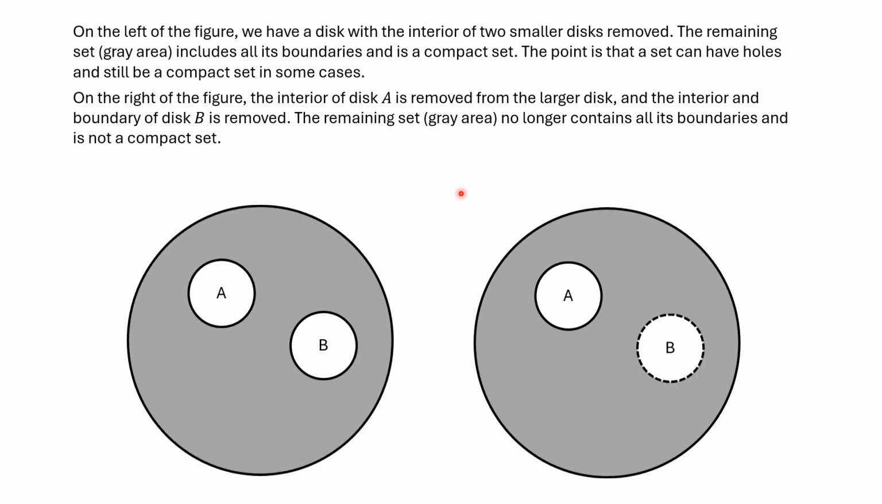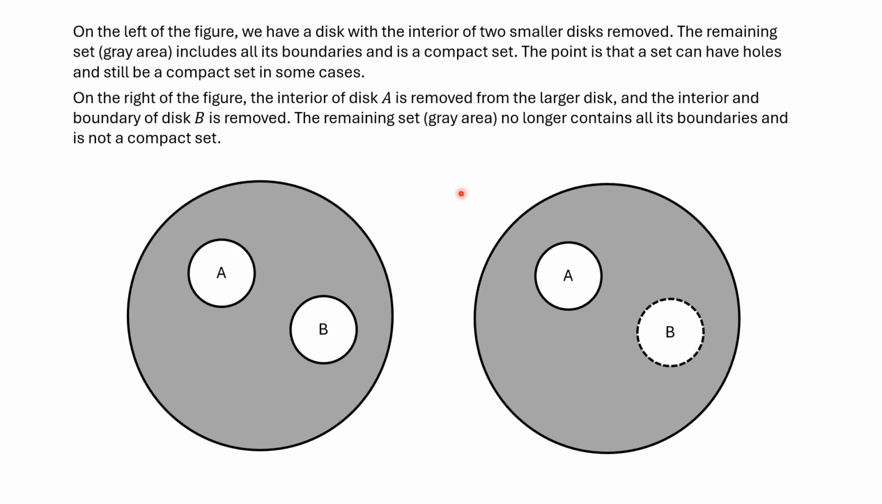Now on this slide we have an example of where we do have a puncture. The set on the left has two punctures in it, but in fact it is compact. It contains all its limit points, and of course you can see it's bounded. So the boundaries of A and B are included, and so there's no point in the gray set, including the two boundaries, that is a limit point but not included in the set. So this is fine, this is compact.